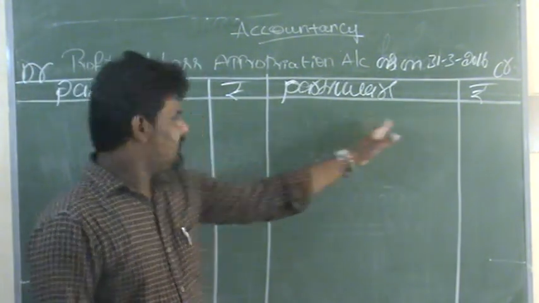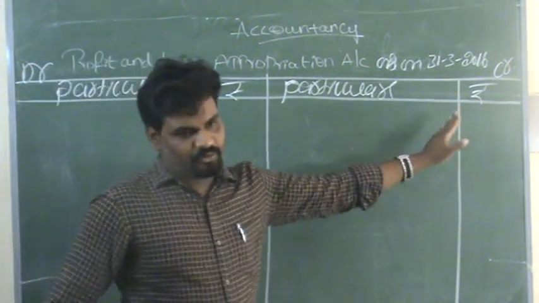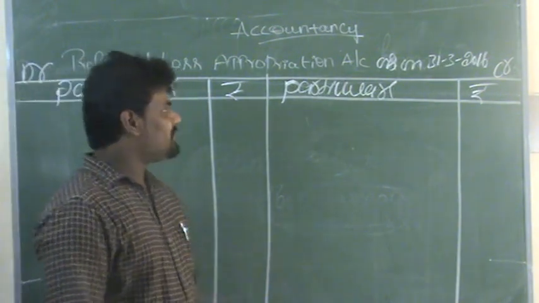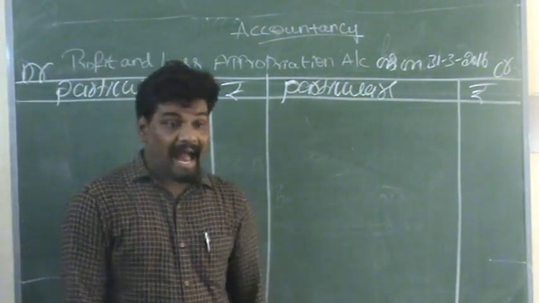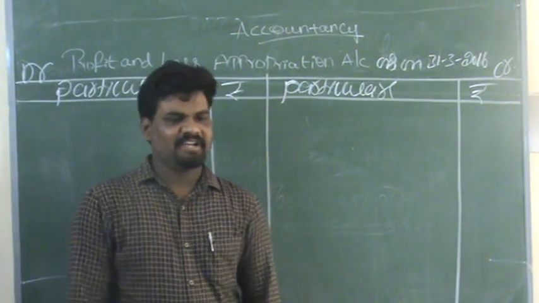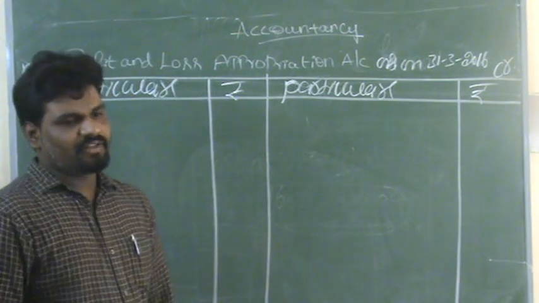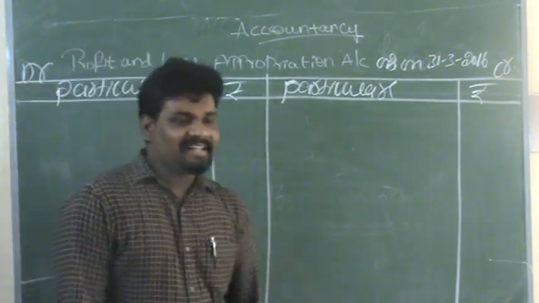Debtor and creditor, particulars, amount. This is the name of the headlines. So in this account we need to record adjustments. Before the adjustments, we need to record whatever the profits during the year. Whatever the profits during the year, they are already given.